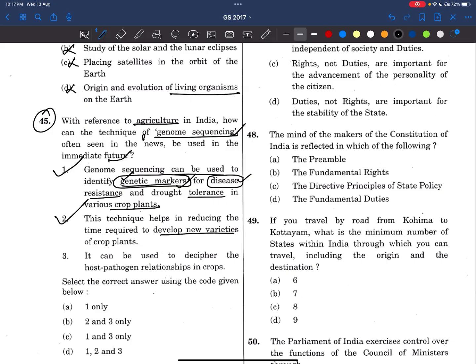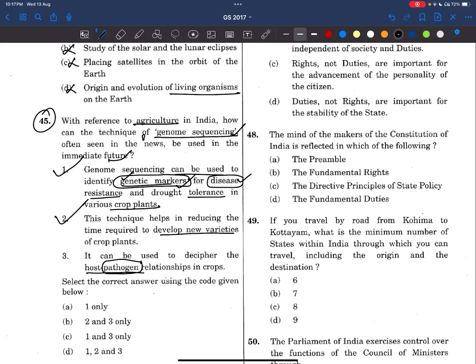Even the second statement is also correct. It can be used to decipher host-pathogen relationships in crops. See here, there is one pathogen. Let it be coronavirus. Now it will come into our body and get injected into the host. It uses the host material and then multiplies. If you know the genome sequencing, we have found out that coronavirus has some proteins, some receptors.